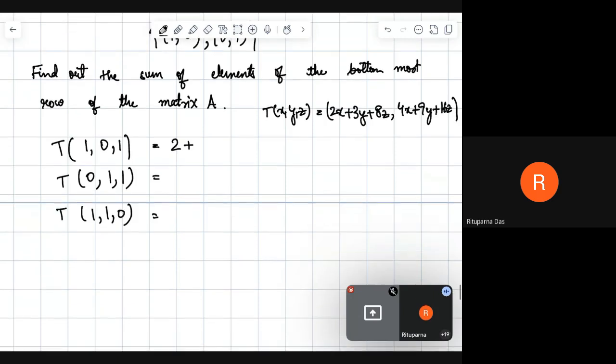So when we apply this, we have 2 into 1, 3 into 0, plus 8 into 1. So 2 plus 8, which is 10. That is your first element.